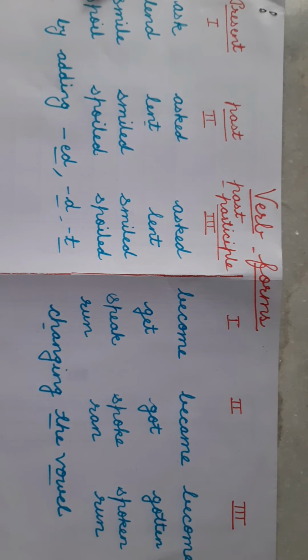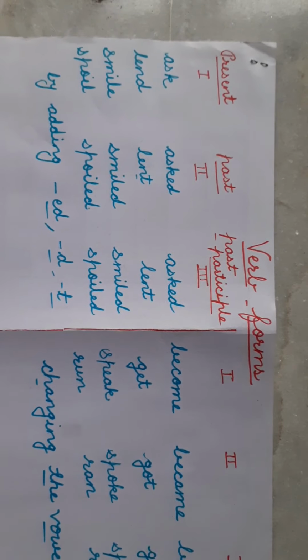Now we have verb forms. There are 3 verb forms: present, past, and past participle. We call them first form, second form, and third form. And according to verb forms, verbs are divided into 2 types.